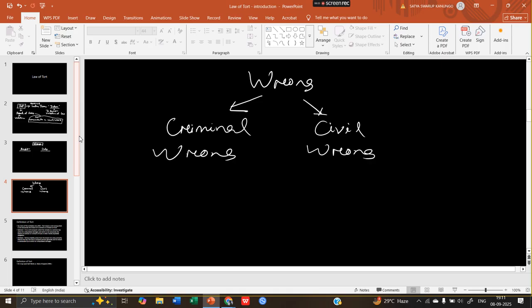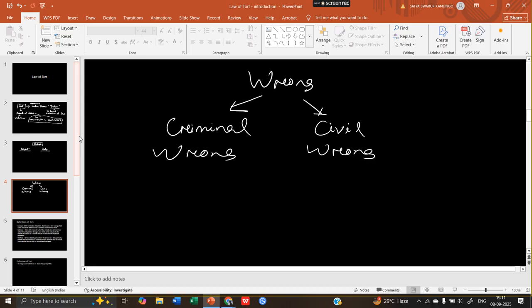Okay, so in criminal cases, we don't approach a lawyer, and we are not going to investigate by ourselves. We are not involved. If my stuff is being taken away by another person, then I have to go to the police station and file an FIR that my stuff is being taken away or stolen. Please help me out. Then the police officer will come and investigate.